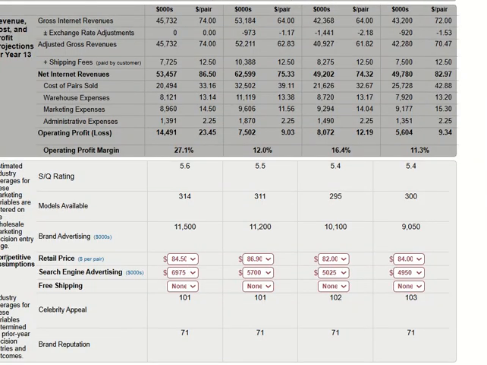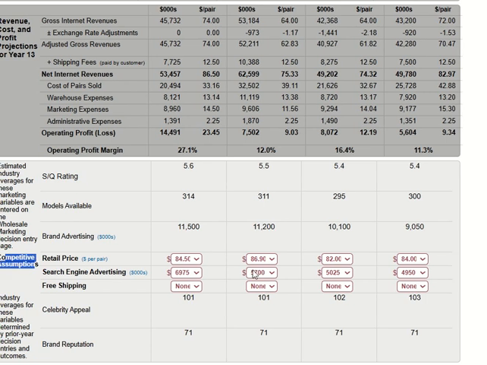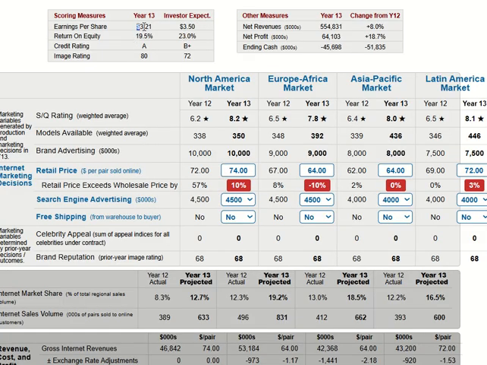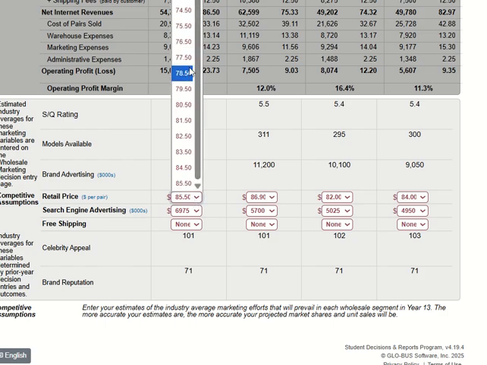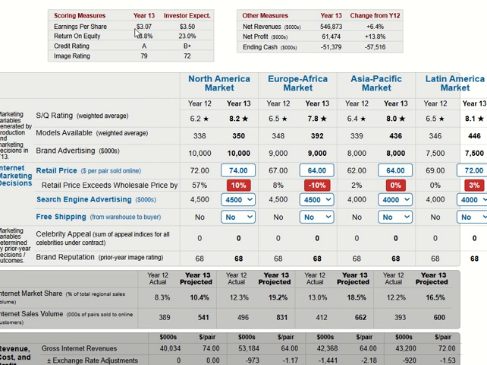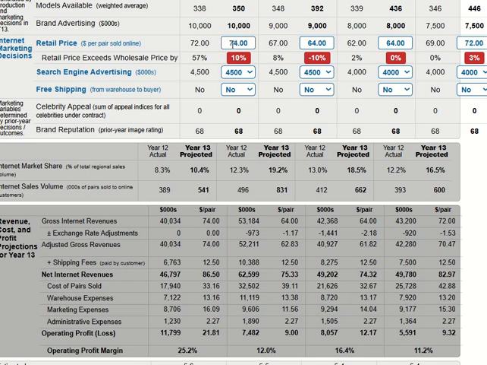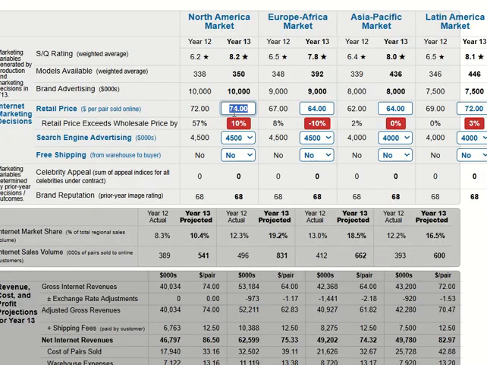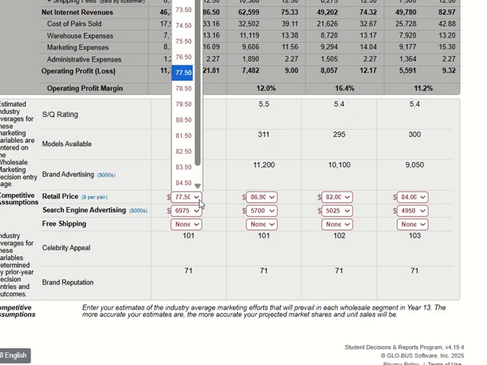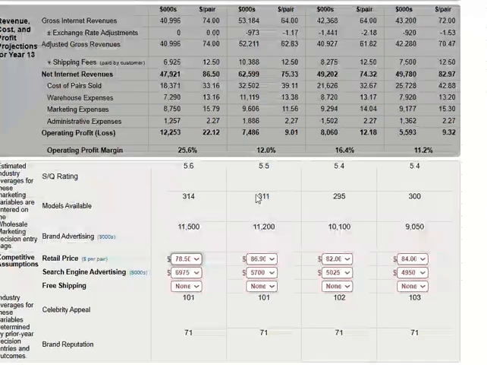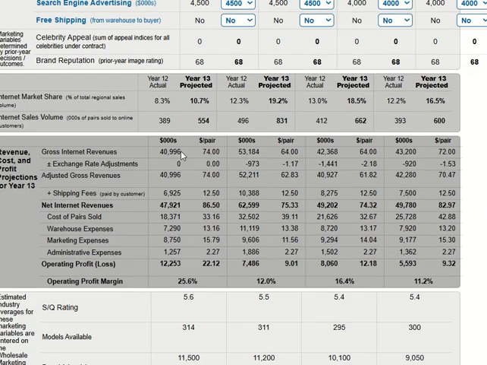For competitive assumption, if we change more, this one will increase too. If we reduce, earnings per share will reduce too. So when you change the retail price, make sure it is bigger than the price we set here. For example, if we put about 74, we need to set more than 74 here. That's it, I just put this as an example.